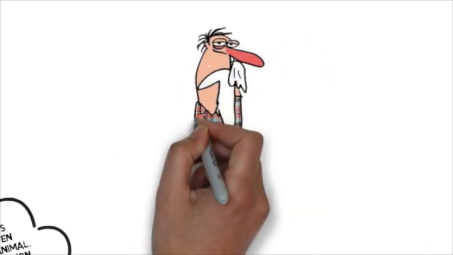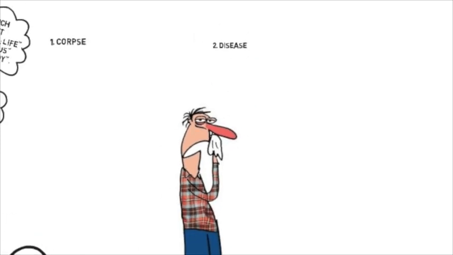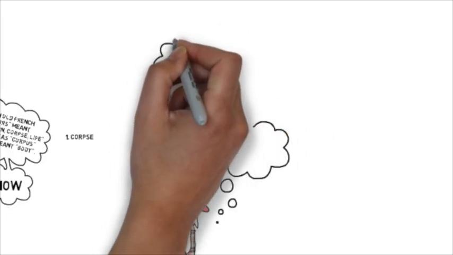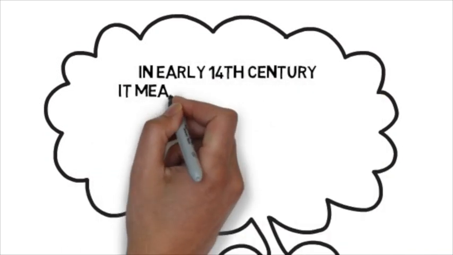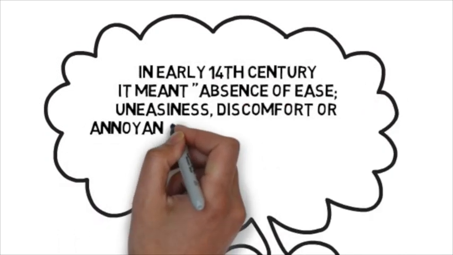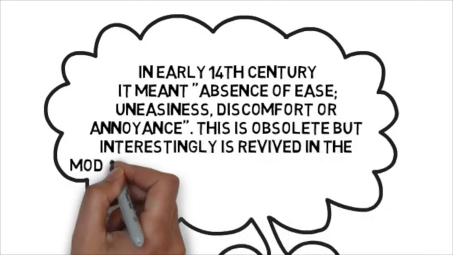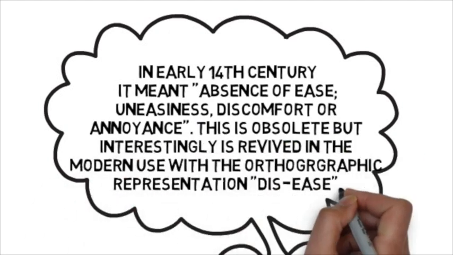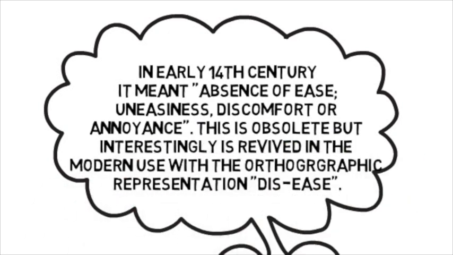Moving right along to our next word, disease. In the early 14th century, it meant absence of ease, uneasiness, discomfort, or annoyance. This meaning is now obsolete, but interestingly, it is still somewhat revived in modern use with the orthographic representation dis-ease, two separate words.